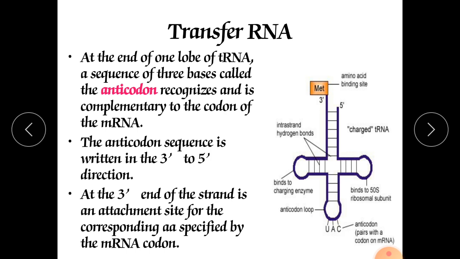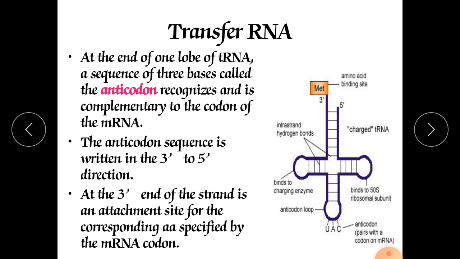The anticodon sequence is written in the 3 to 5 direction. At the 3 end of the strand is an attachment site for the corresponding amino acid specified by the mRNA codon. So here at the 3 end, the first charged amino acid, methionine, will bind, and it proceeds the initiation of the translation process.